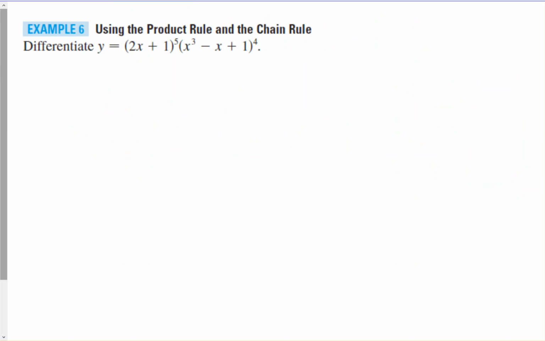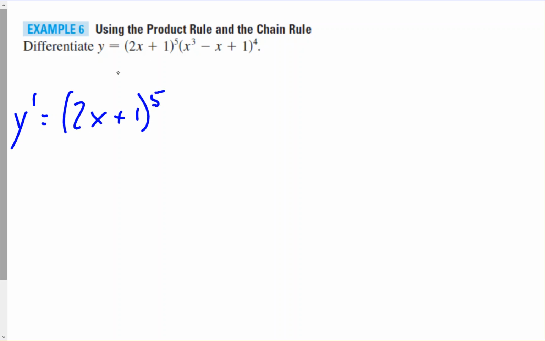Using the product rule and the chain rule. Here we have a product of two composite functions. So we would use the product rule along with the chain rule. First we'll do the product rule. So remember, it's first function times derivative of the second function. Now keep track of everything because it'll get a little complicated.